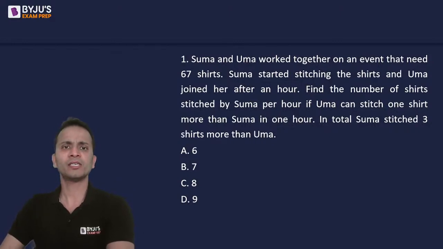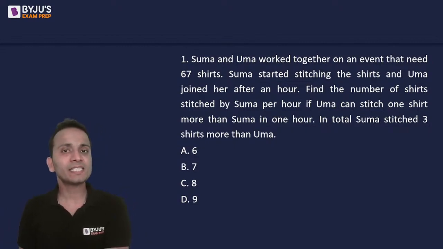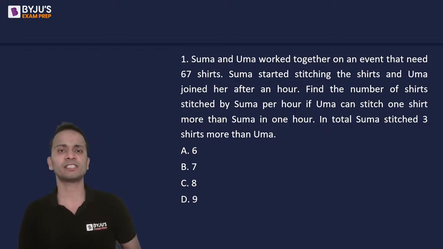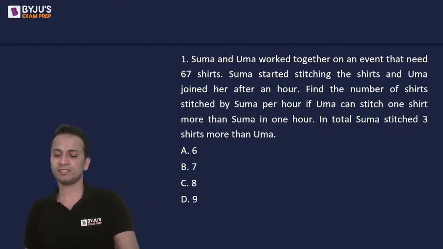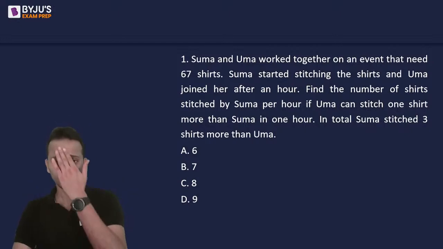So the question says that Suma and Uma worked together on an event that needed 67 shirts. So the total amount of work that is defined in this question is 67 shirts. Suma started stitching the shirt and Uma joined her after 1 hour. Find the number of shirts stitched by Suma per hour if Uma can stitch one shirt more than Suma in 1 hour. In total, Suma stitched 3 shirts more than Uma. So let's see who will be the first person to give me an answer for this.